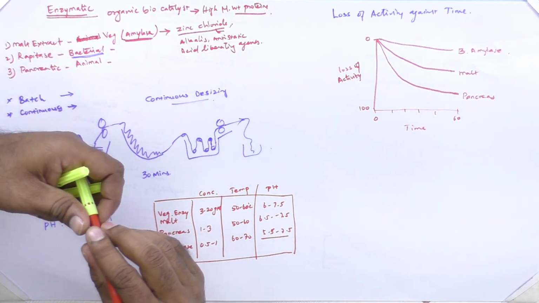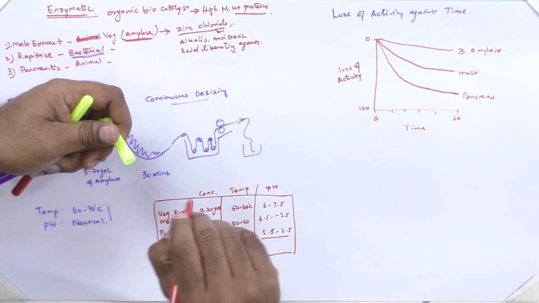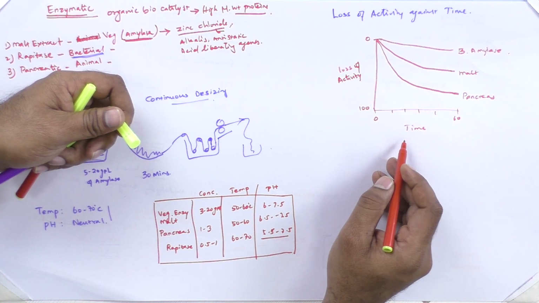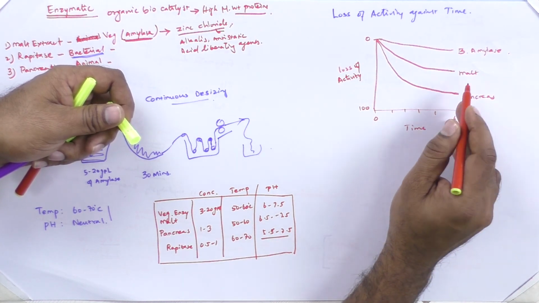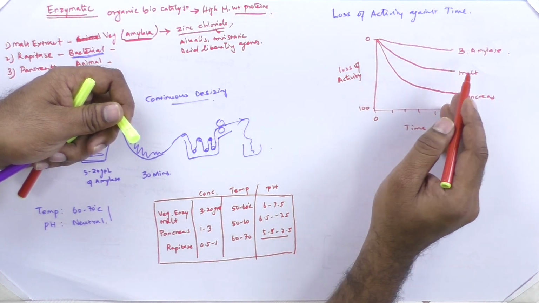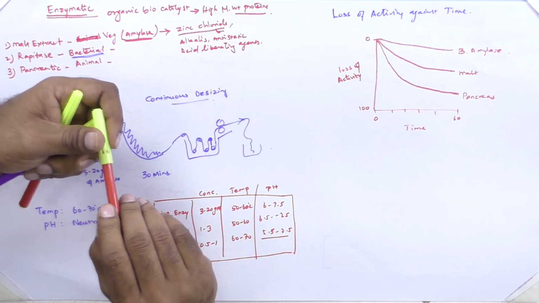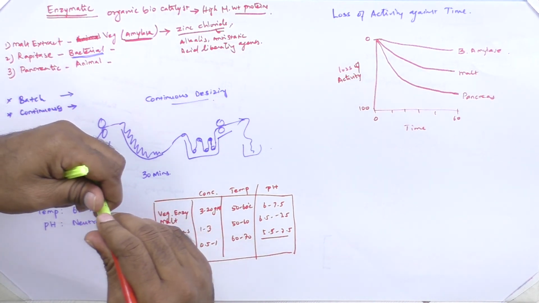So it can withstand a huge time. The stability of the enzyme is very good when compared to malt extract and pancreatin. So it has very little loss of activity against time. Thank you.